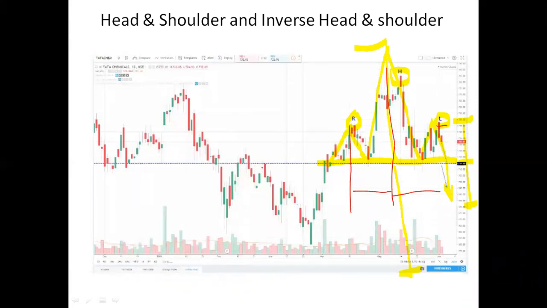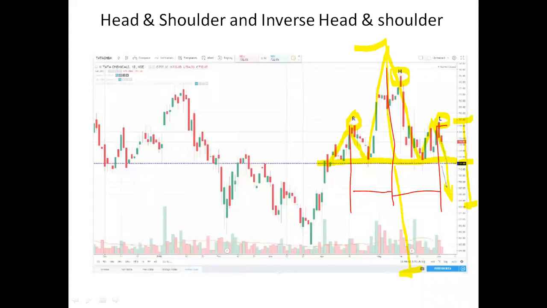Same thing between the head and left shoulder. Minimum 15 days is required. Then it's your confirmed head and shoulder pattern. So what is it telling? That there was a bull run, then it came down. Again some bull run came and again it touched the bottom. It made a high, then it touched the bottom.